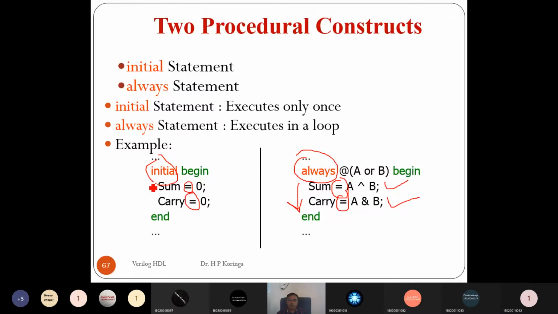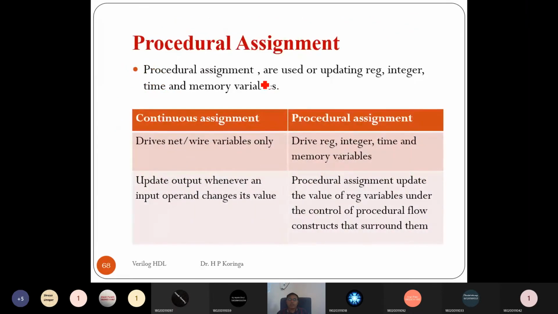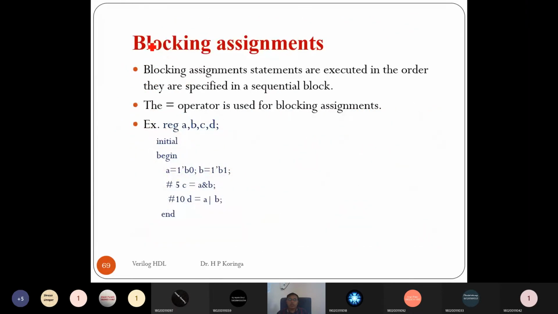If the statements run sequentially, then we can use some loop instructions inside the always and initial block, like in C programming. There are a few looping instructions supported in Verilog also. We'll see. Before that, let me see what the blocking assignment and the non-blocking assignment are.